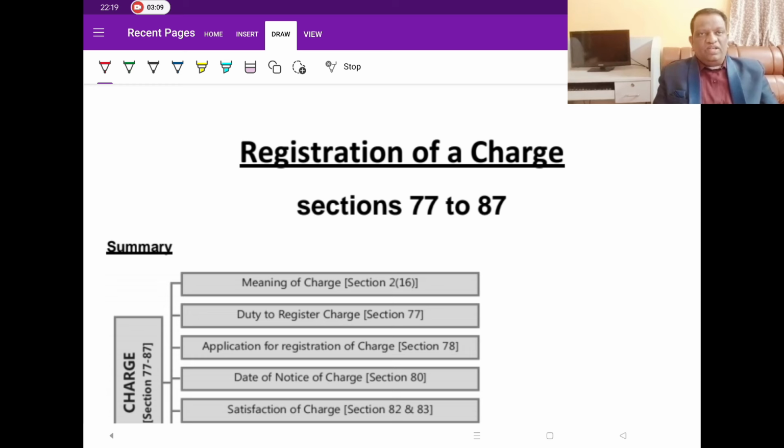To prevent those kinds of frauds and to secure the creditor, this concept of registration of charges comes up.